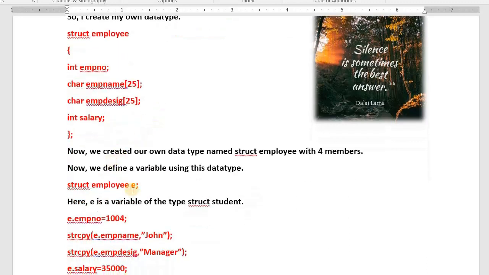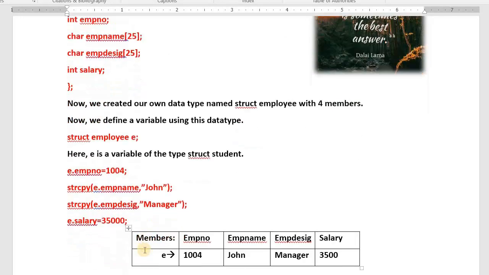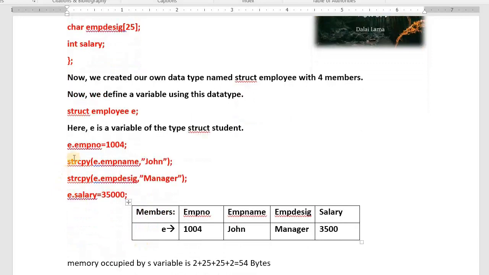Now we define a variable using the created data type. Struct employee E. E is the variable of which type? Struct employee type. I want to store the employee number 1004. E dot employee number equals so and so. E dot employee name equals John. E dot employee designation, for example manager, professor, software developer. We have stored. Employee salary 35,000.